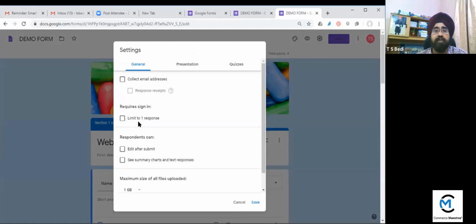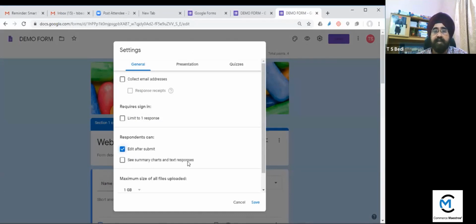Limit to one response. This is important. Whenever sign-in is required, you have to limit to one response, which means the student can give only one response for one email. Then respondents can edit after submit. This option should be unticked because the student should not be given the chance to edit after submit.